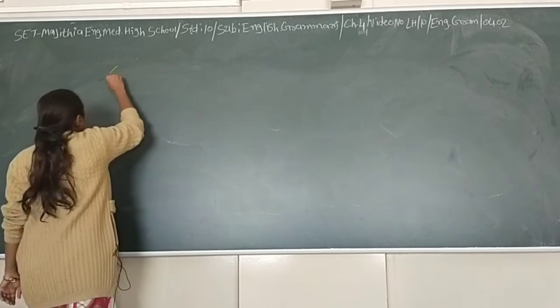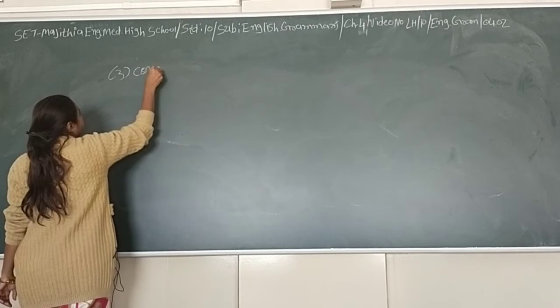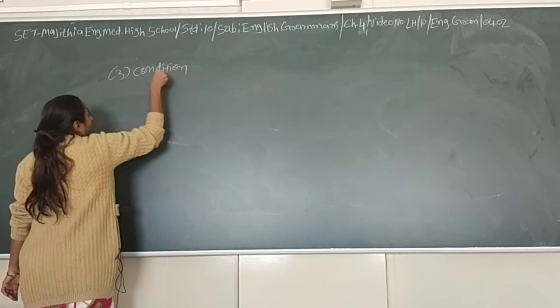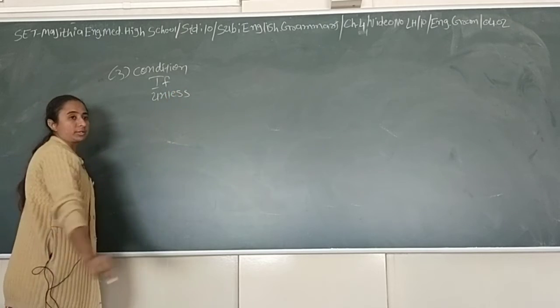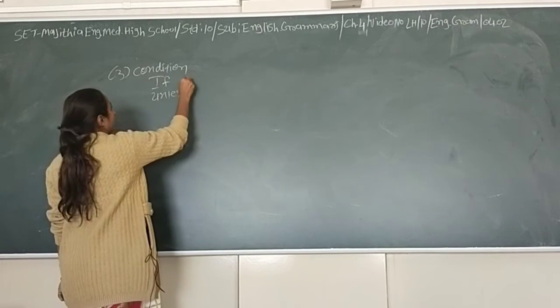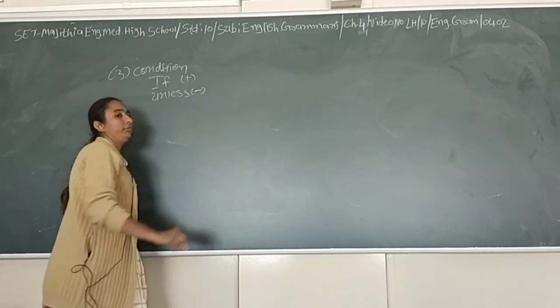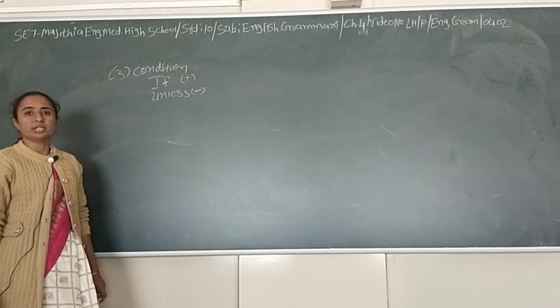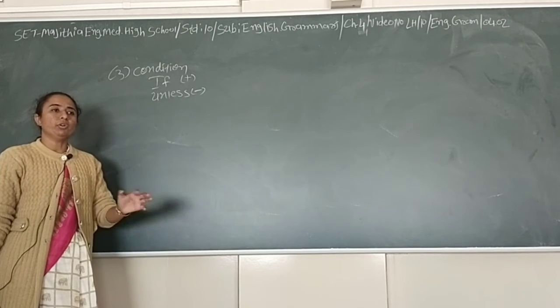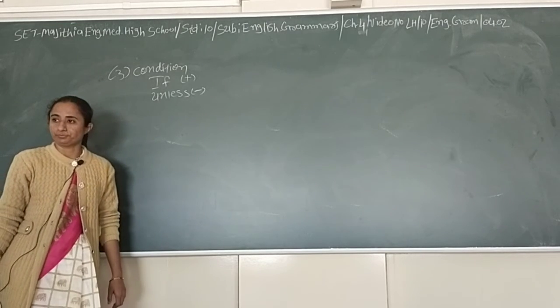Conjunction words. Then we go to condition. Condition shows two words, "if" and "unless". If there is a positive sentence, then "if" is there. If it is a negative sentence, then "unless" is there. We already saw this in prepositions. The same words are used in conjunctions also.